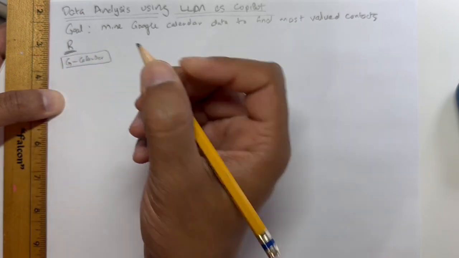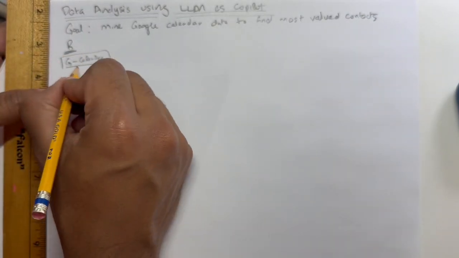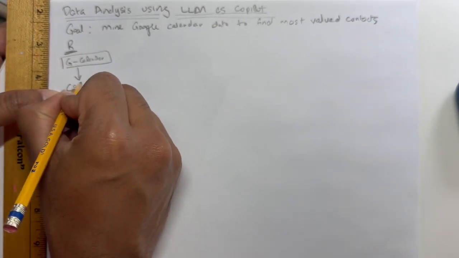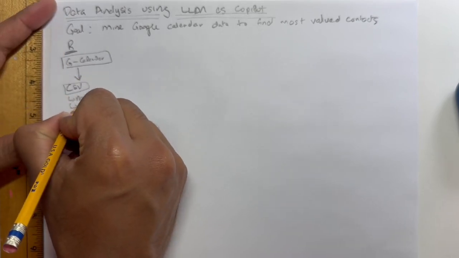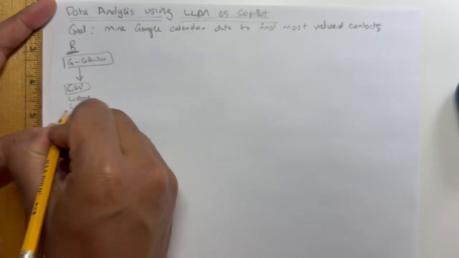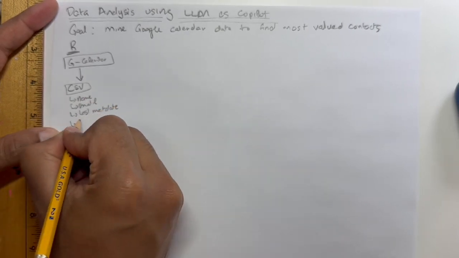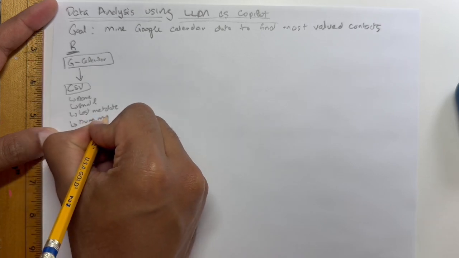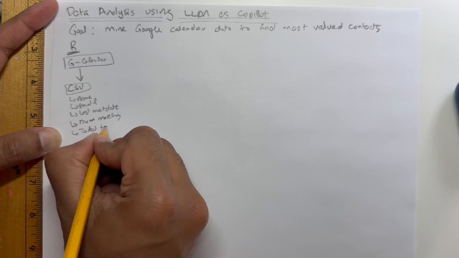Basically it would pull who I met, when I met them, and how much time I spent with them, and turn it into a CSV file with name, email, last met date, number of meetings with that person, and total time in minutes or hours.